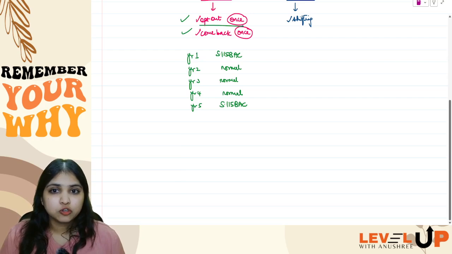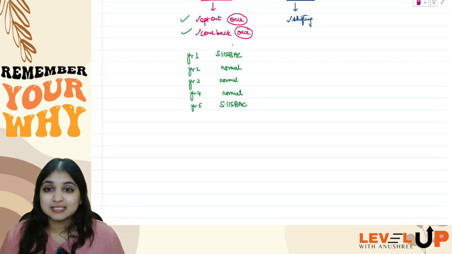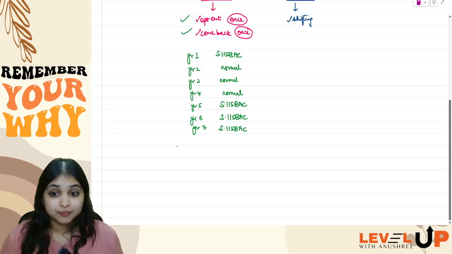Because you are allowed to opt out once, you already opted out. You are allowed to come back once, you have already come back. Now that you've come back to 115BAC, you cannot opt out again. You're understanding? Now your assessee has to stay within 115BAC only. Forever, the assessee has to follow 115BAC only.